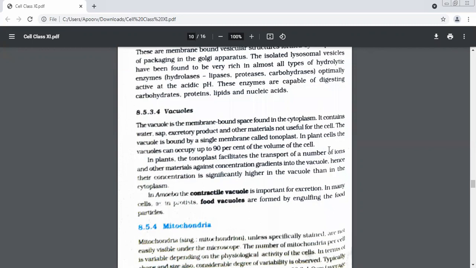We have two modifications in vacuoles. One is a food vacuole. Where will you find it? In Protista, where it helps in engulfing food. And which is the second kind of vacuole we had? Contractile vacuole. Which organism will you find it in, children? In amoeba. What is the function of a contractile vacuole? Excretion.